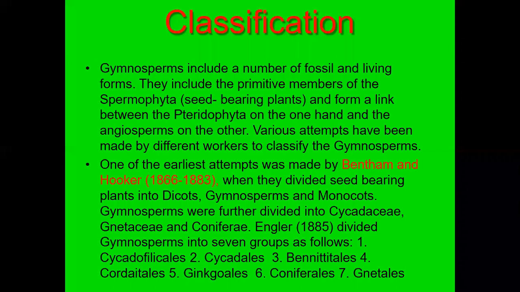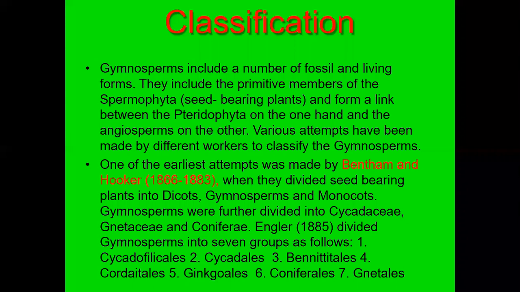Some members show pteridophytic characters. And Gnetum is the interlinkage between gymnosperms and angiosperms, showing both angiospermic and gymnospermic characters.